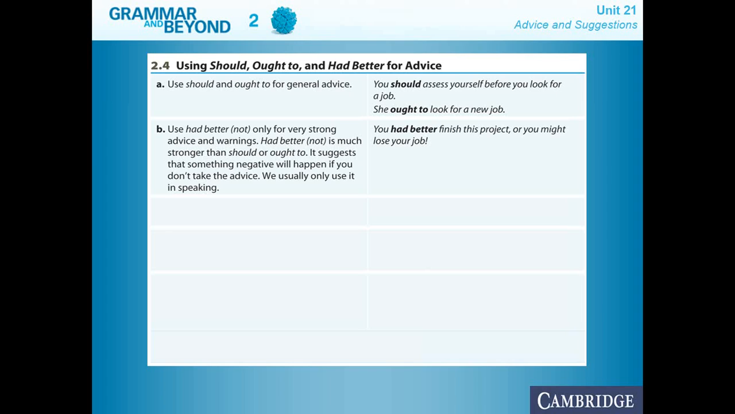Consequences that you may have for following an action or not following an action. We had the example, you had better finish this project or you may lose your job. You see over here that in this sentence we have the example and we have as well the consequence of what will happen if you don't finish the project. You will lose your job. That's a negative consequence. Something important to remember is that had better can only be used in speaking.